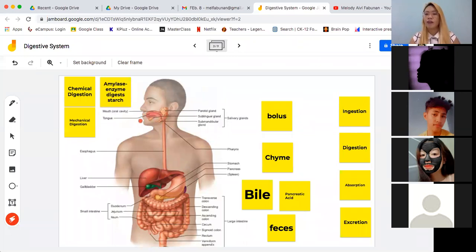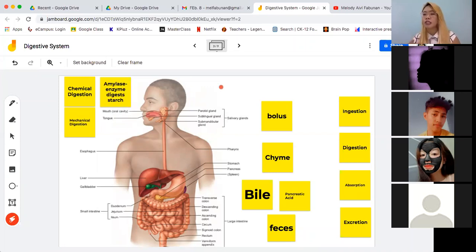And then, of course, we have our tongue. And in the tongue, we have our taste buds, which is able to detect, syempre, yung chemical stimulation ng mga pagkain. Kung matamis siya, kung maasim, maalat, ganyan. So, part yan in motivating us to ingest more food. So, syempre, habang mas masarap yung pagkain, mas napaparami yung kanin, mas napaparami yung kain ninyo. Okay? So, part din yan ng ingestion process.